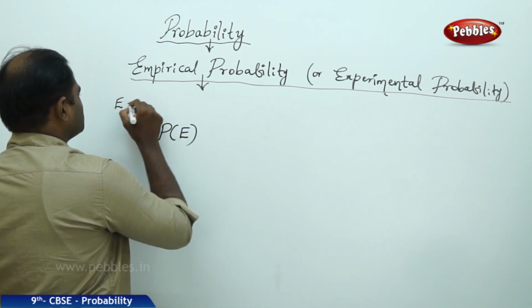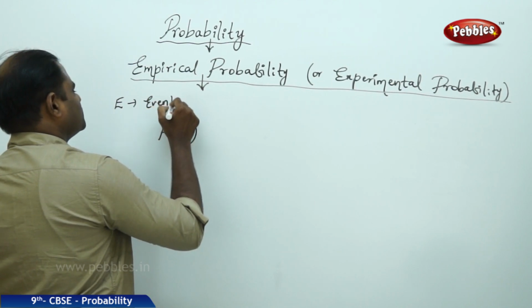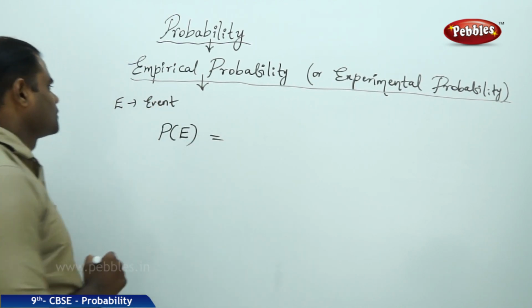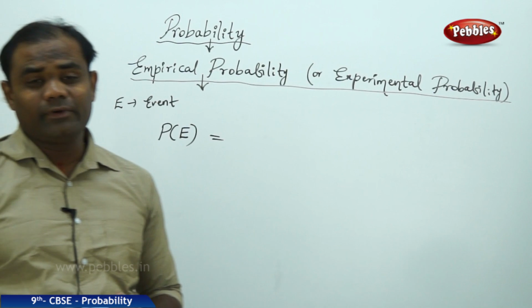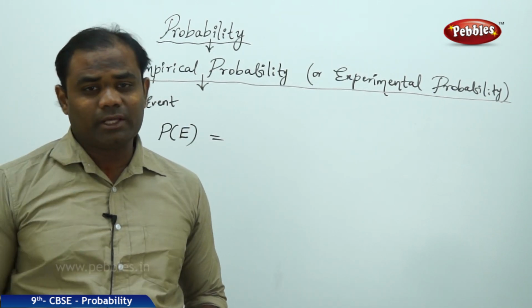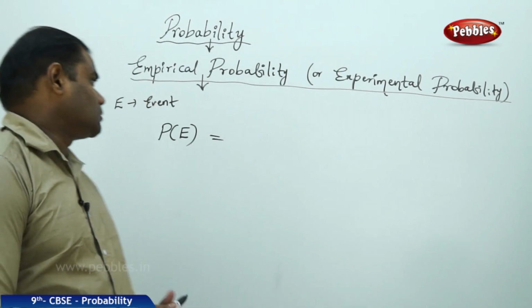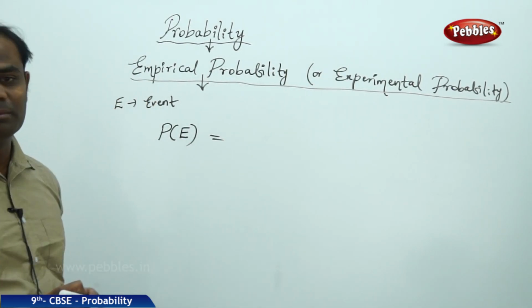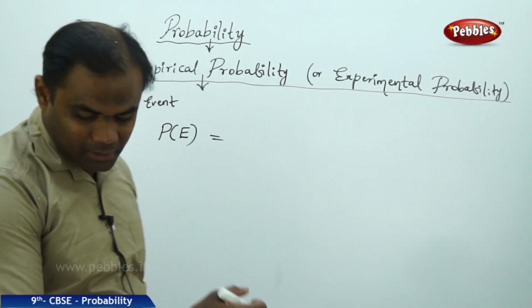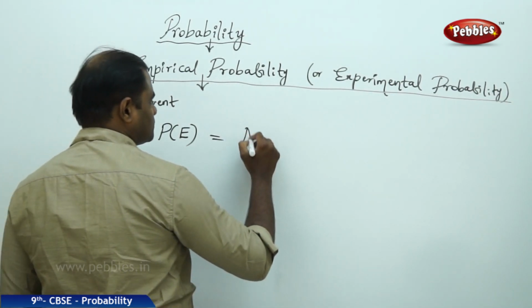Here E is said to be an event. For event E, the event can be tossing a coin or rolling a die or playing a card, but for that event, the probability of event E is given by number of trials